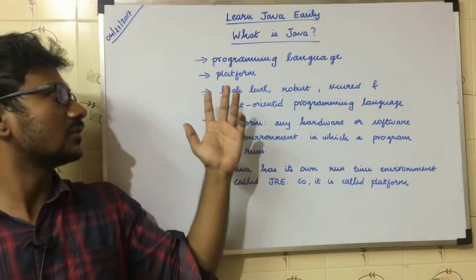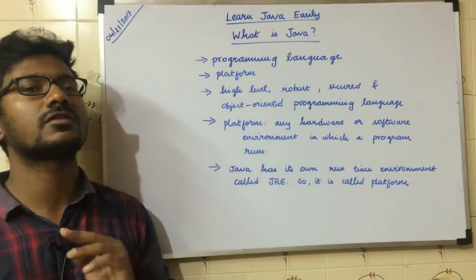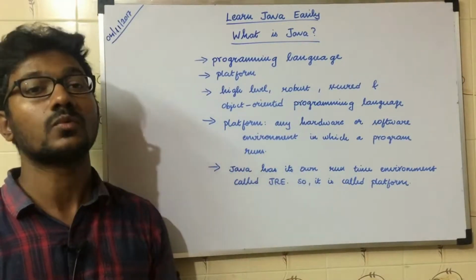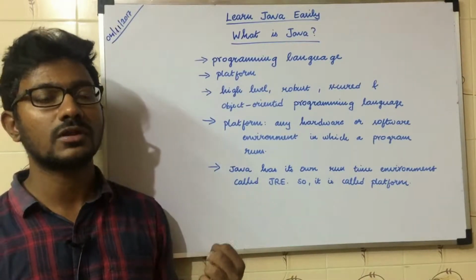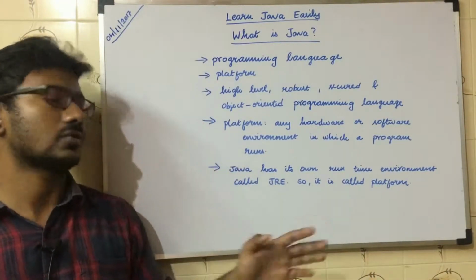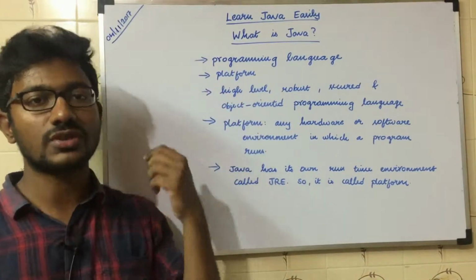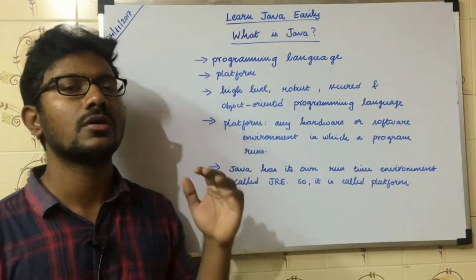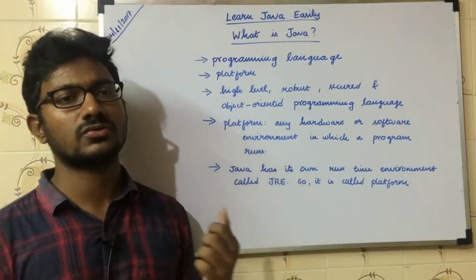The reason why we say Java is a platform is that the formal definition of a platform is any hardware or software environment in which a program runs. Java has its own environment called JRE, Java Runtime Environment. Using that environment only, Java programs or Java bytecode runs. That's why Java is also a platform. Many people also call it a high-level, robust, secure, object-oriented programming language, and we can say any number of things for Java. So this is just an introduction about Java. We'll talk more about those things in the upcoming videos.